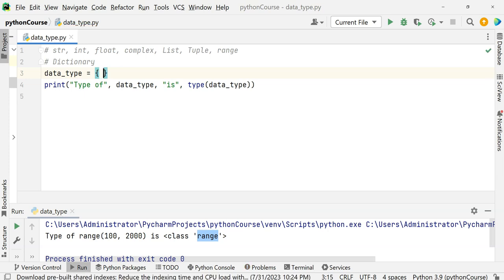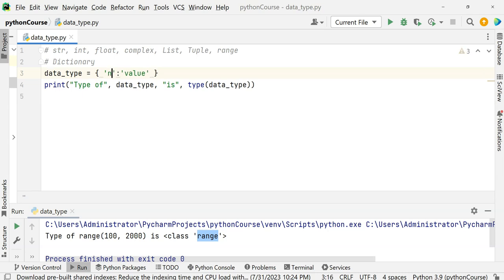Now see, dictionary is always written in curly braces. List in square brackets, tuple in open brackets, and then data. So dictionary is in curly braces. Now it always has the key and the value like this. It has key and value pairs. The key is going to be the primary thing. You cannot repeat the key.